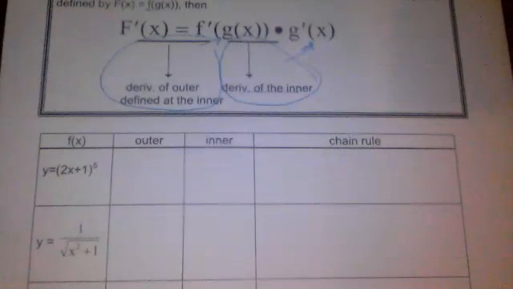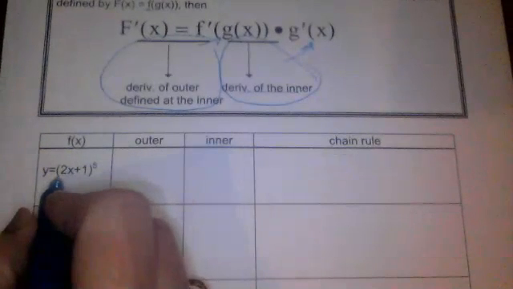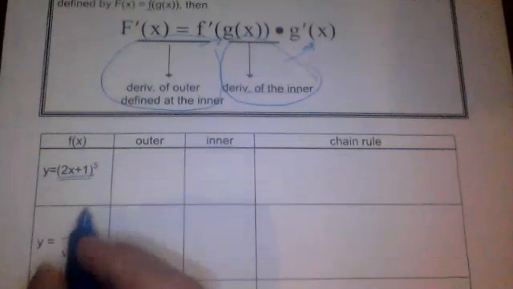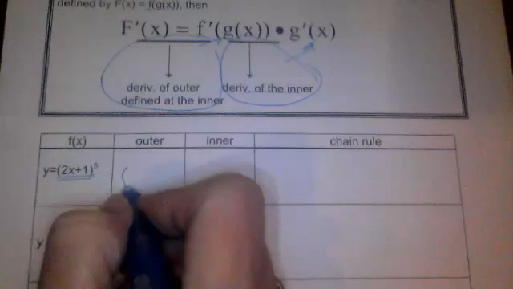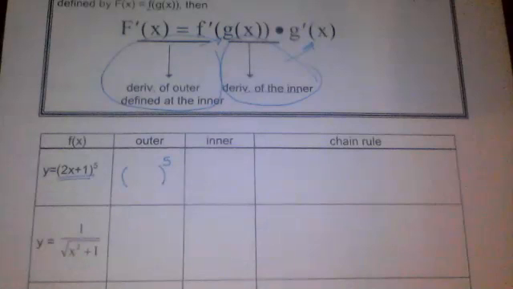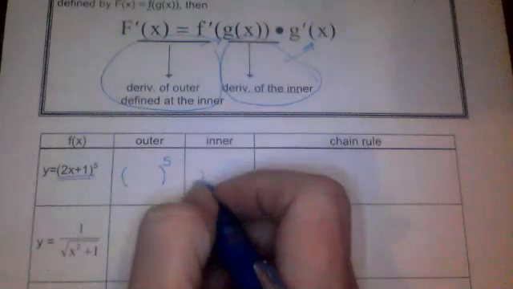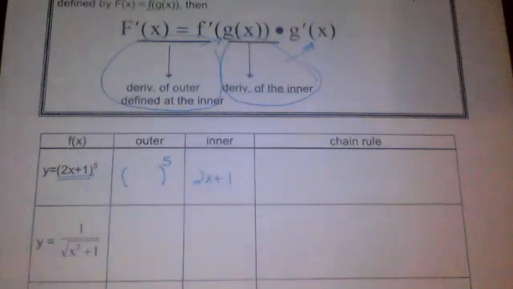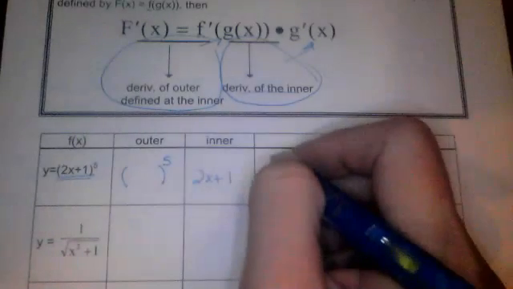All right, so here's what we're talking about. When we look at this function, we should see the outer function, which is whatever is inside raised to the 5th power, and then we have the inside function, which is the 2x plus 1. So here's how the chain rule would work for that function.